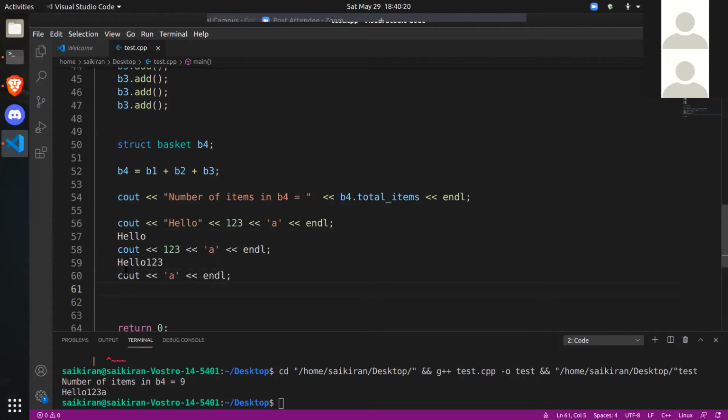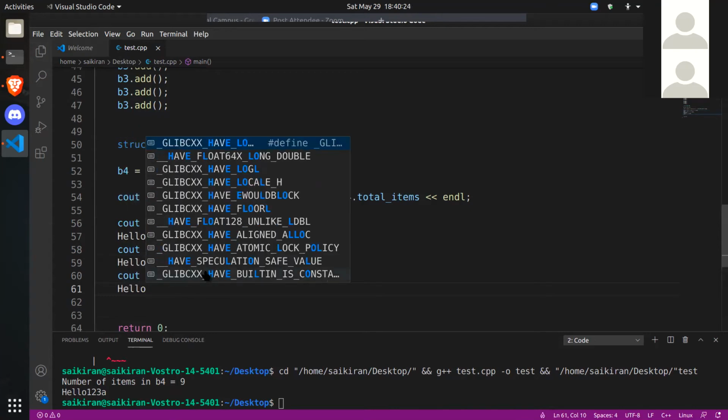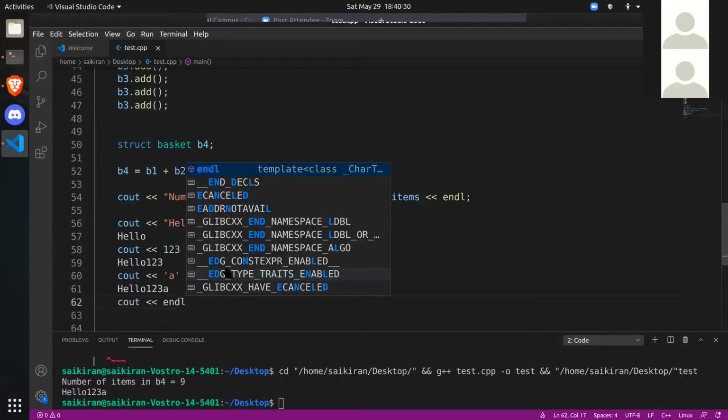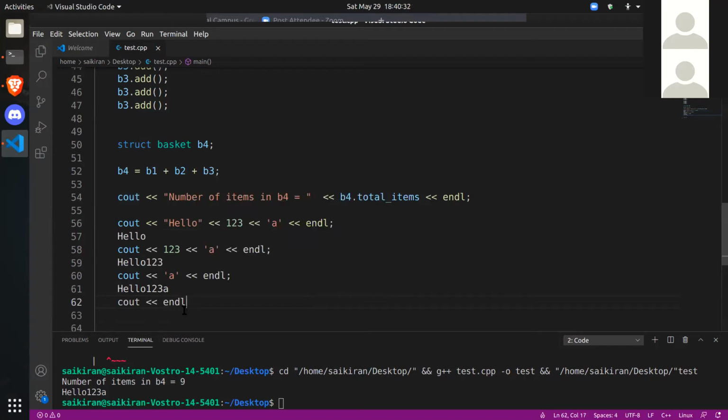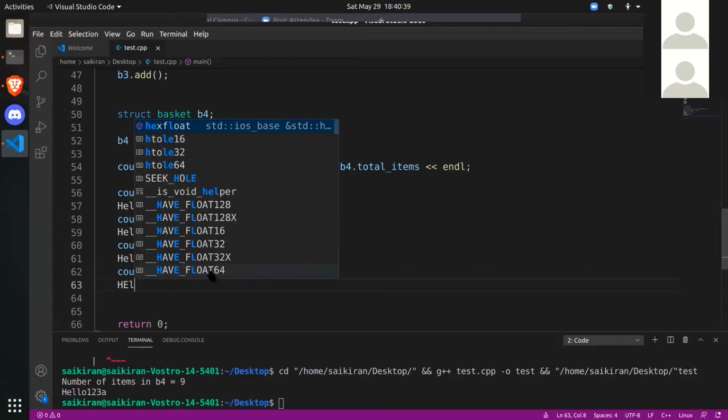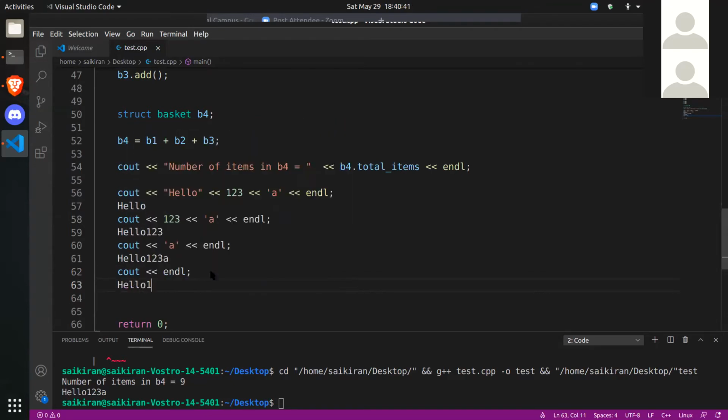And again, the same thing. Finally, you have cout a. So the output will be hello 123 a. And cout a will be replaced by a single cout. And finally, we have cout endl, which will simply put a new line at the end of the string. So the last output will be hello 123 and a.